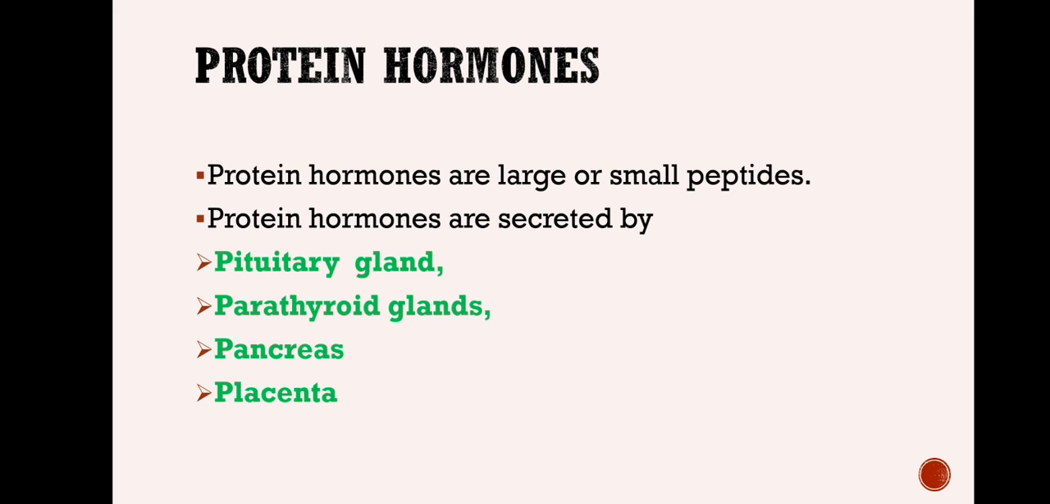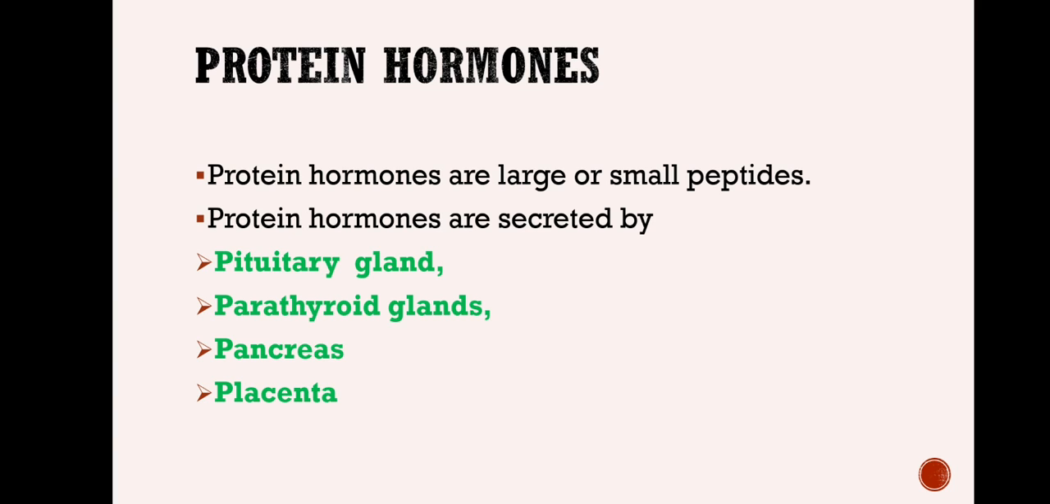The second type of hormone based on chemical nature is protein hormones or peptide hormones. That means these are the hormones which are formed of amino acid sequences. The number of amino acids present in them might vary. If it is a small number of amino acids, then it is called a peptide hormone. If the number of amino acids is large, then they are called protein hormones.